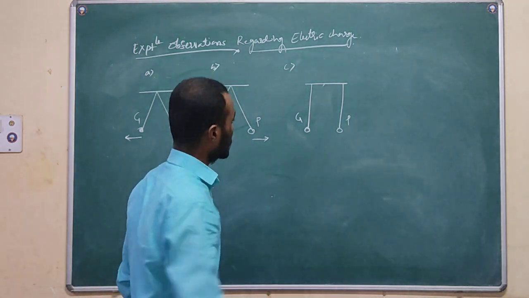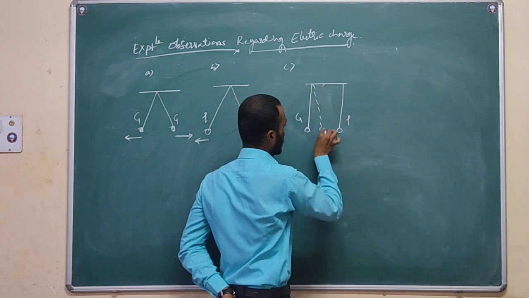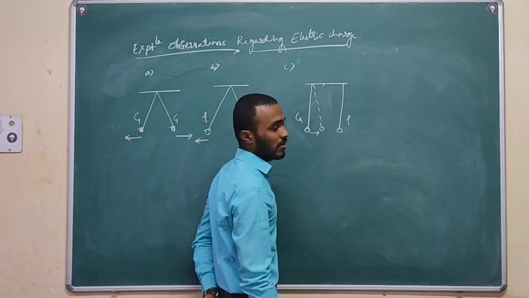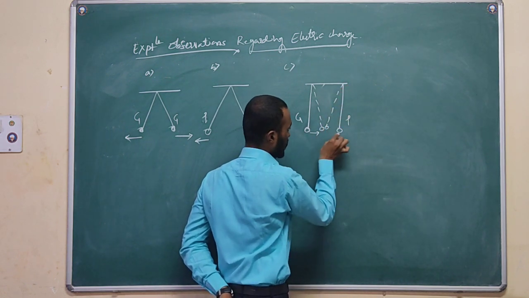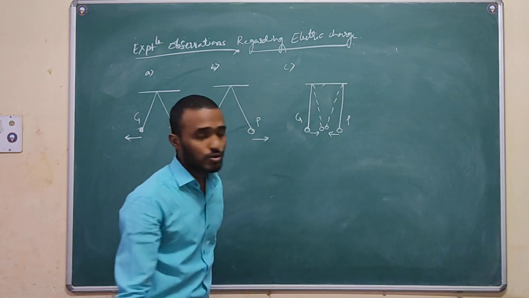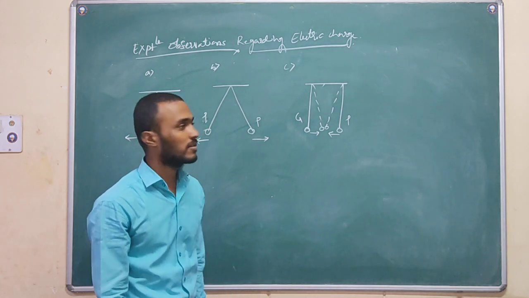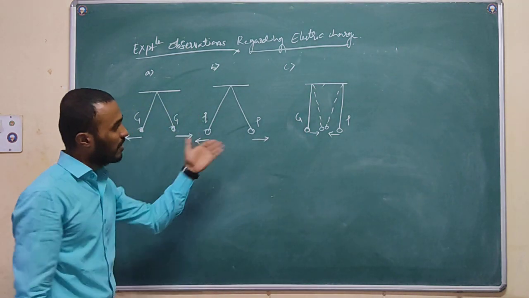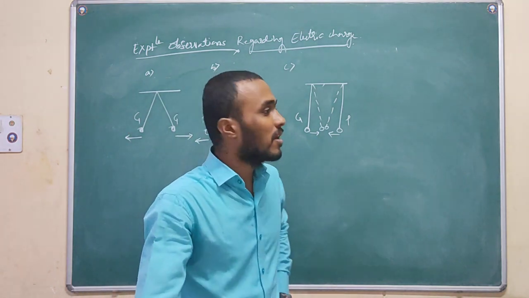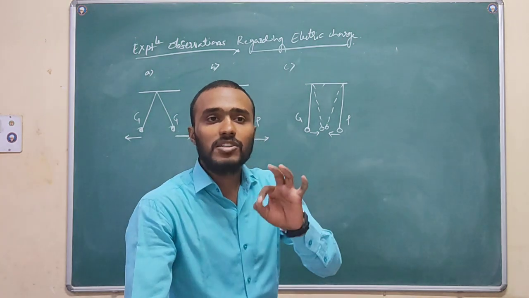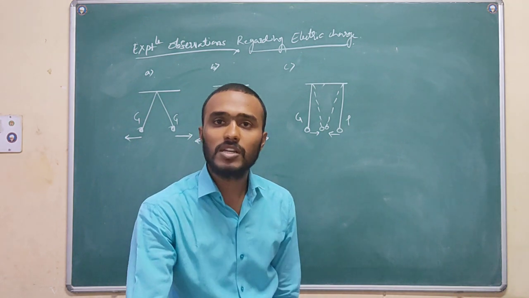Now this time the result shows this body moves in this direction and this body moves in that direction. This shows there is an attraction taking place between the two bodies. So by observing these experiments regarding electric charge, I can say that electric charge, as you know, is a property of applying force on another body.